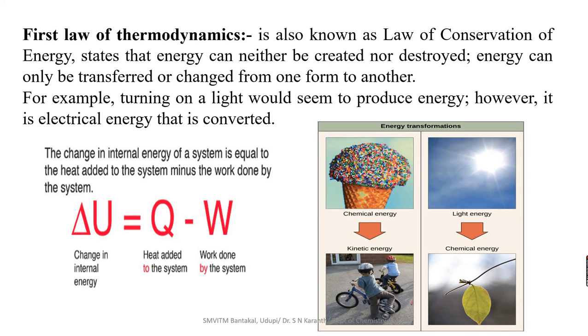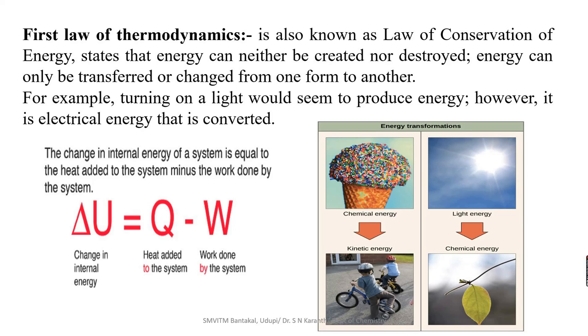Example, turning on a light would seem to produce energy. However, it is an electrical energy that is converted. So the first law of thermodynamics, we relate into the equation, that is delta U, the change in internal energy, equal to heat absorbed by the system minus work done by the system. The change in internal energy of the system is equal to heat added to the system minus the work done by the system. In this way we can express the first law of thermodynamics.